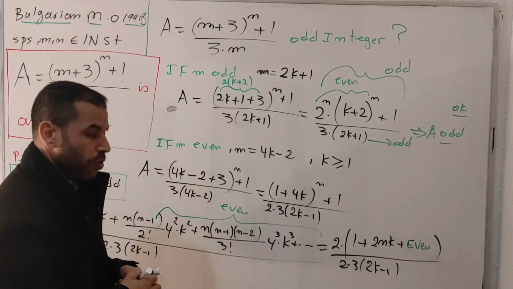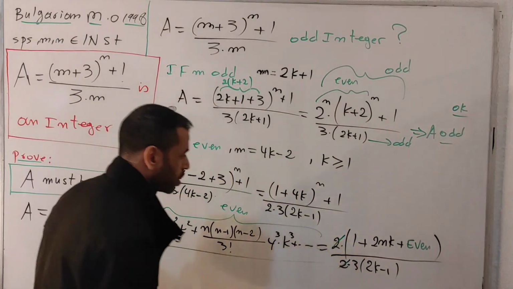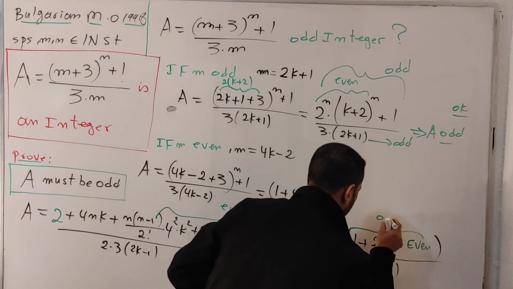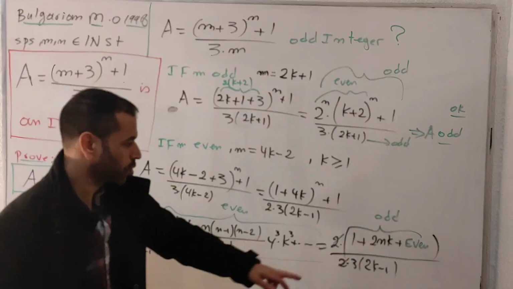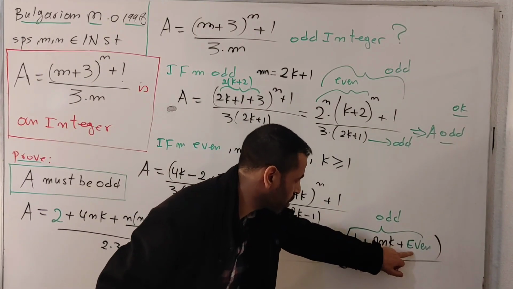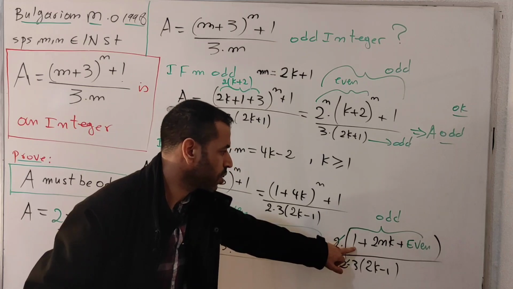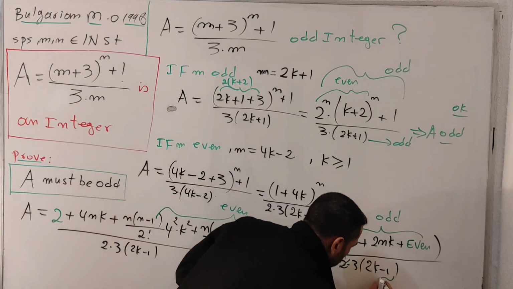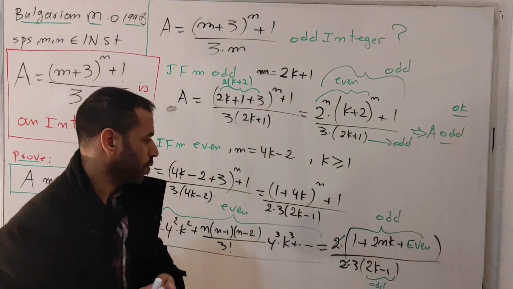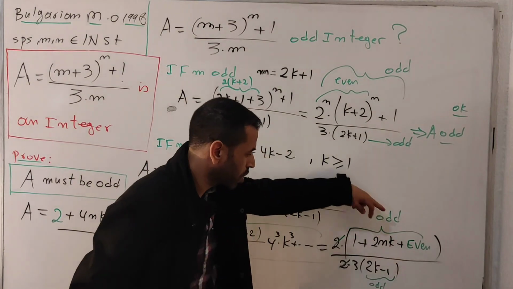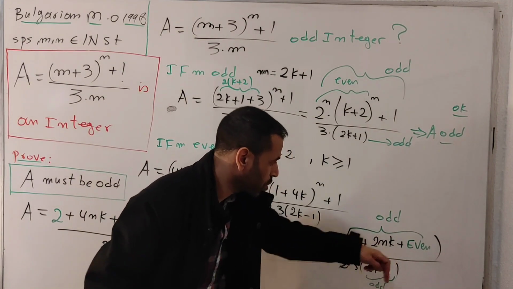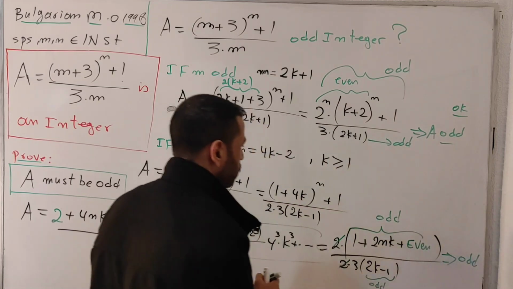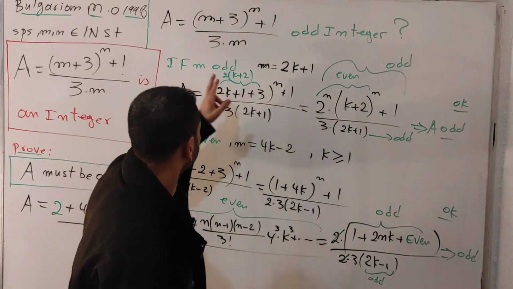Now the number 2 will be cancelled out from numerator and denominator. Then this term is now odd, because this term is even, and even plus even is even, and even plus odd is odd. The denominator is odd, since odd multiplied by odd is odd. So that means odd divided by odd is always odd. This one must be odd. So in both cases we found this capital A is an odd number.